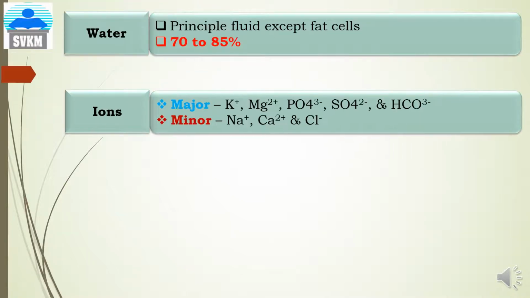Second, ions. There are two types of ions present in the cell, one major and another minor. Examples of major ions are potassium, magnesium, phosphate, sulfate and bicarbonate. Some minor ions are present in smaller quantity, that is sodium, calcium and chloride.